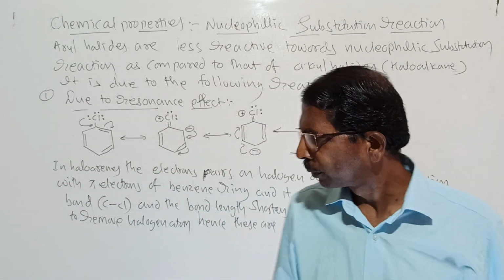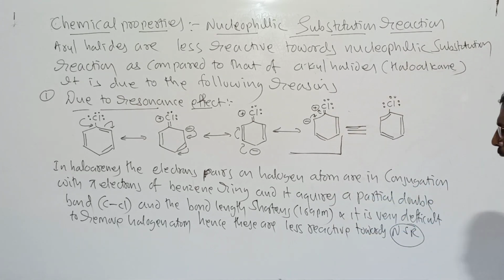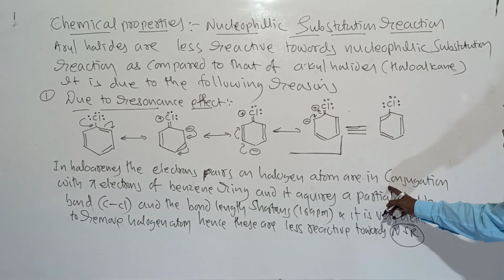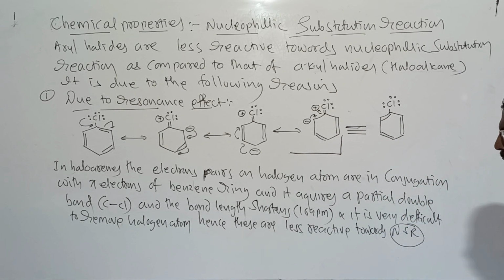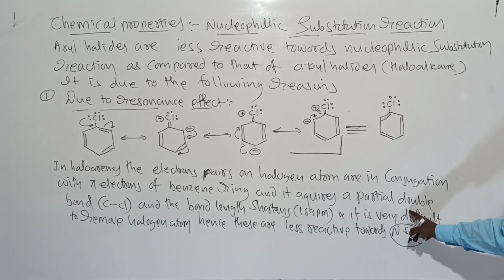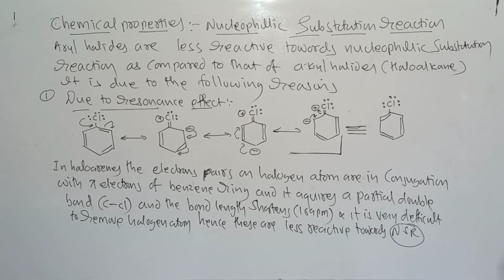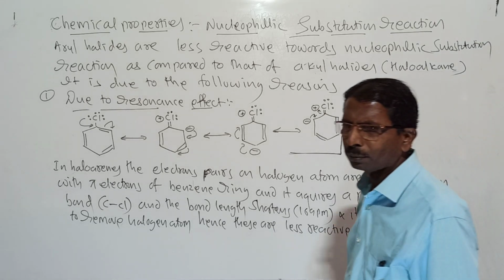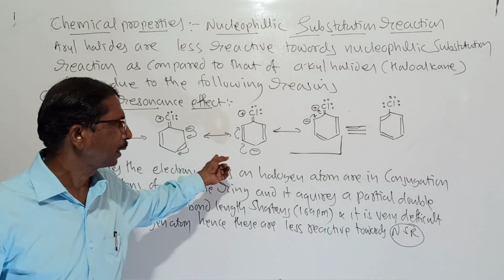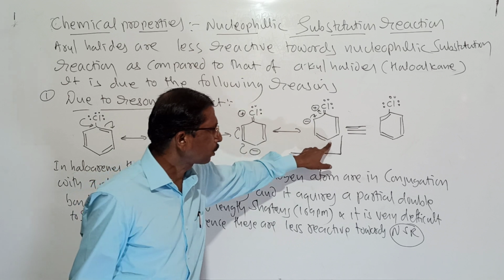Look at it. In halogens, the electron pairs on the halogen atom are in conjugation with the pi electrons of the benzene ring, and it acquires a partial double bond character, and the bond length shortens, that is 169 picometer instead of 177, and it is very difficult to remove the halogen atom, and these are less reactive towards the nucleophilic substitution reaction. It is the first reason. You have to write the resonance structure compulsorily. You write up to this one.